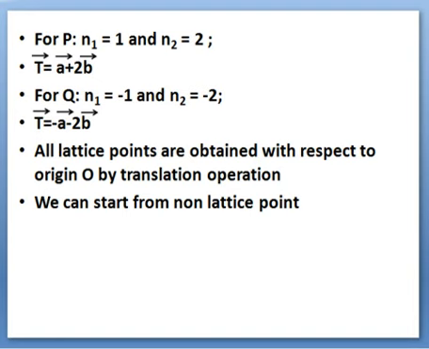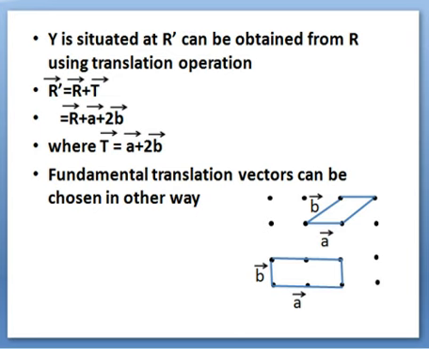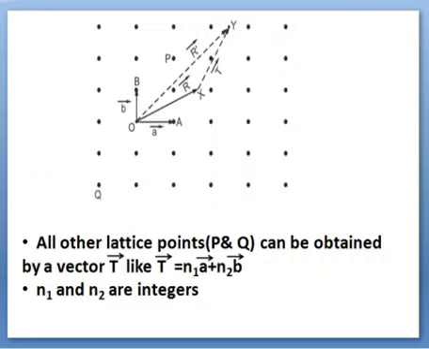Here we have selected point X, which is a non-lattice point, as well as Y, which is also a non-lattice point. For the description of X and Y with respect to origin O, we can obtain their positions as R bar and R bar dash.